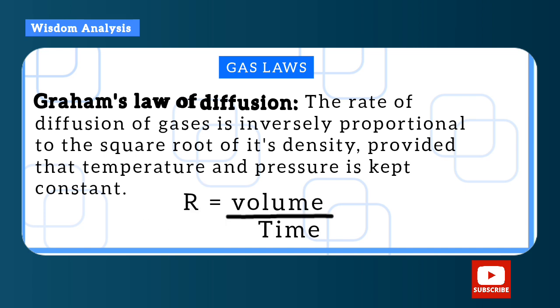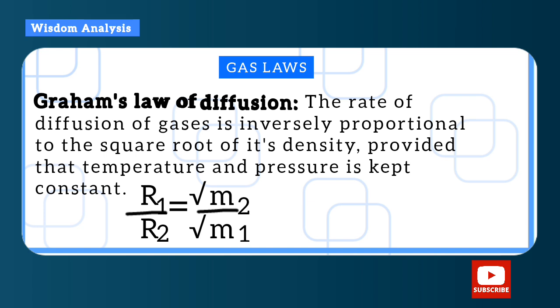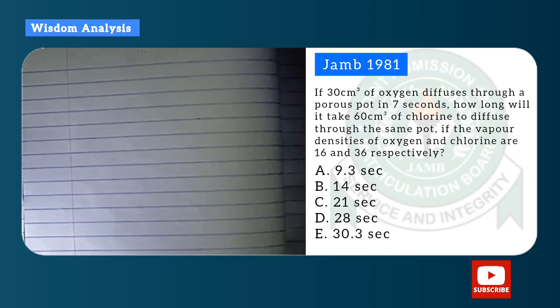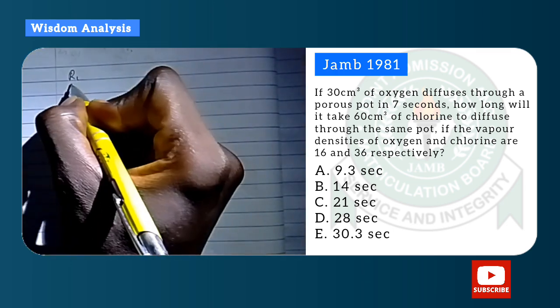Then you know that rate is volume over time, so rate is 1 over time. So you want to replace rate here with time now, you have to reverse it. So T2 will come to the up, T1 will come to the down, and the other part remains the same. So let's see how this works in the question. Please pause the video so you can read the question properly before checking it.